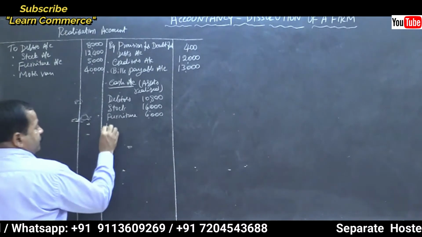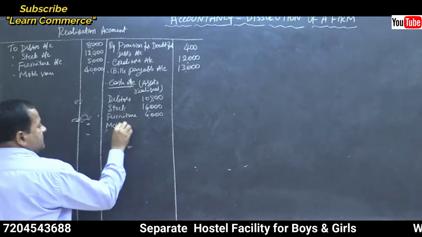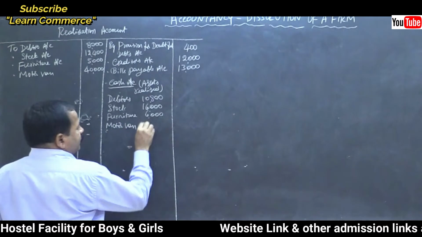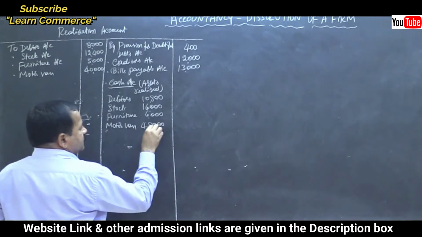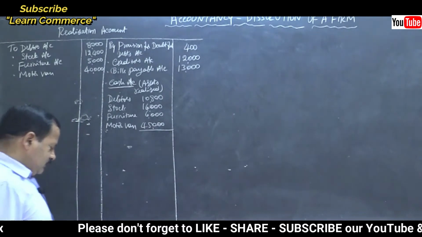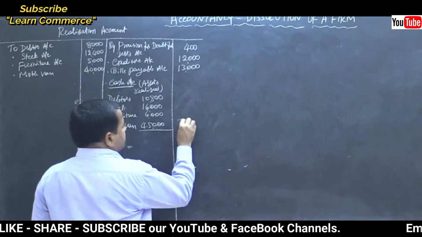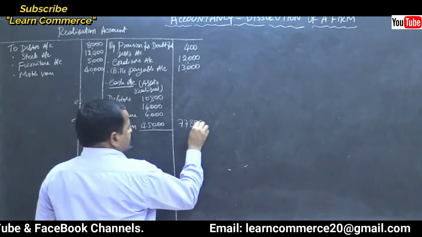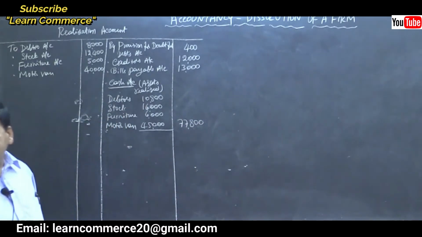Motor van 45,000, that's all, isn't it? 77,800 is the total.